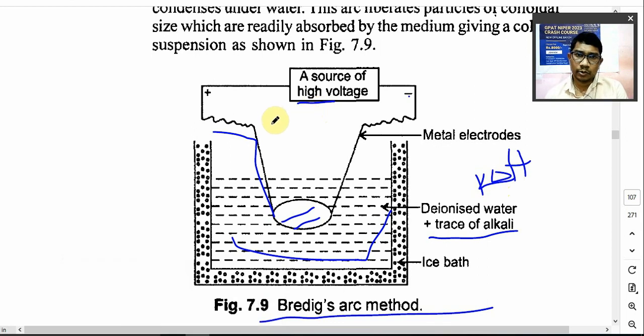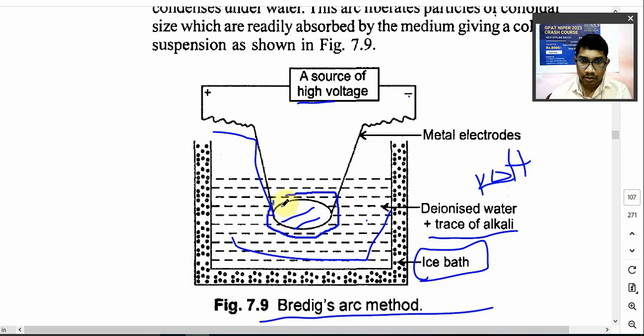If you supply current to this, ये जो water है, it is in an ice bath, cold water होता है. Now if you apply a voltage over here, so what will happen? Due to continuous spark of positive and negative current on this metal sheet, the metal sheet will be heated and there is a release of particles. यहाँ से पार्टिकल रिलीज हो जाएंगे मेटल के, जैसे सिल्वर है तो सिल्वर पार्टिकल्स, गोल्ड है तो गोल्ड पार्टिकल्स. So those particles are easily adsorbed in the water, because ये कोल्ड वाटर है, and you will get a colloidal dispersion. That is Bredig's arc method, ठीक है.